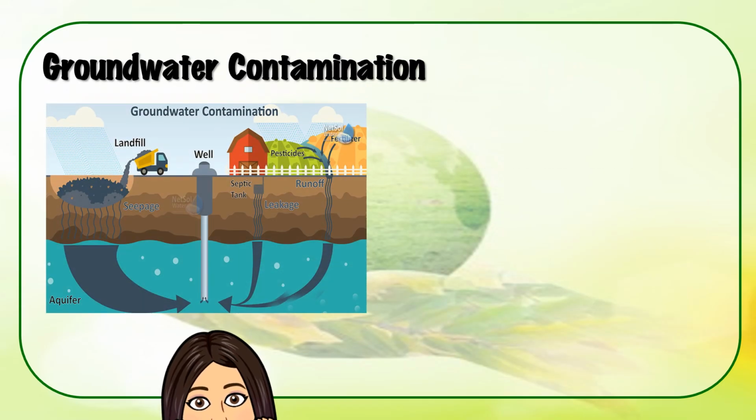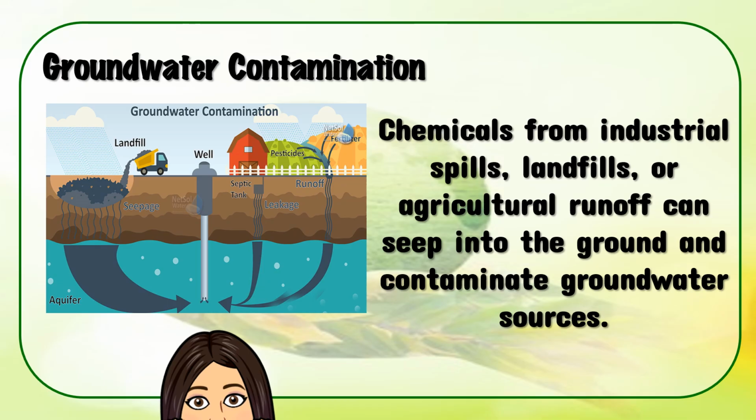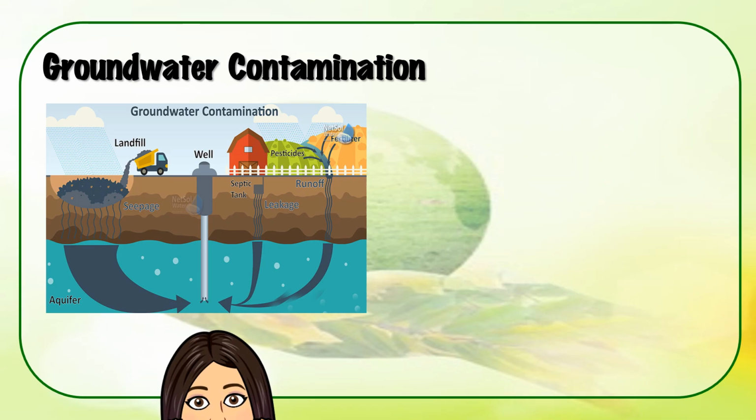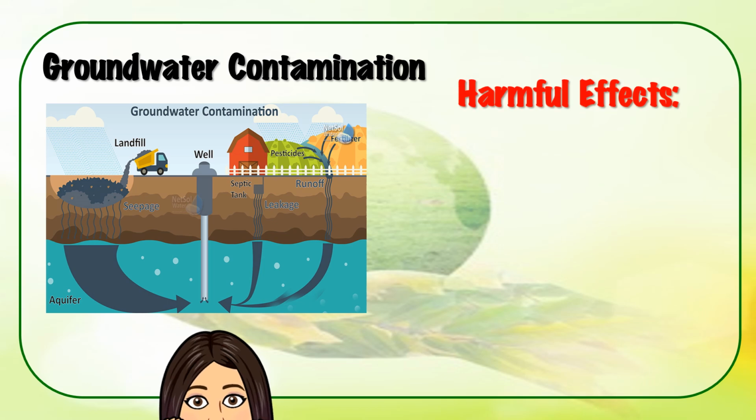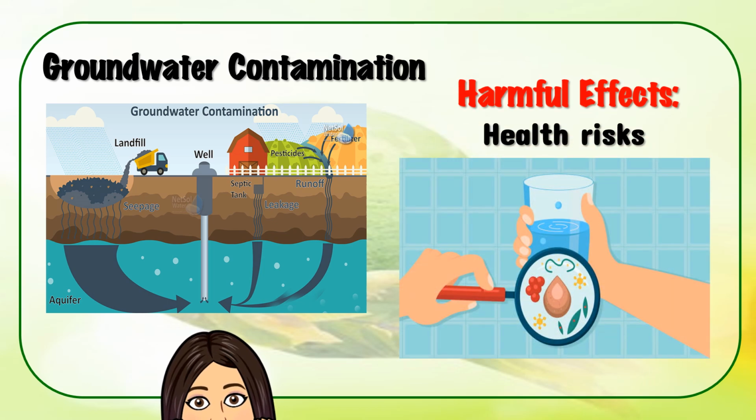Groundwater contamination. Chemicals from industrial spills, landfills, or agricultural runoff can seep into the ground and contaminate groundwater sources. Harmful effects of groundwater contamination. Health risks.